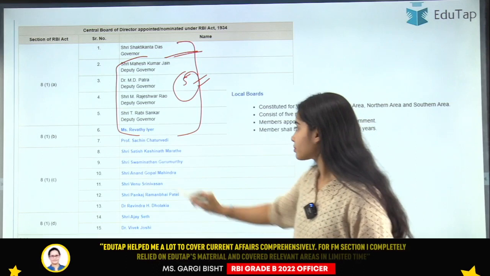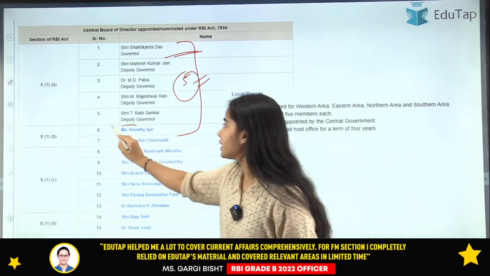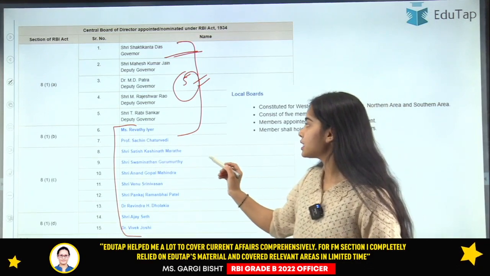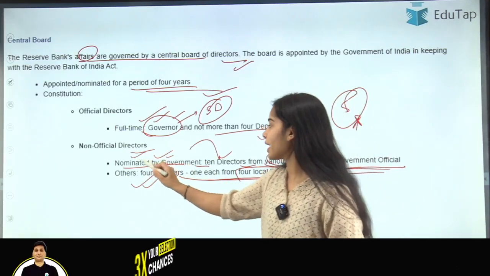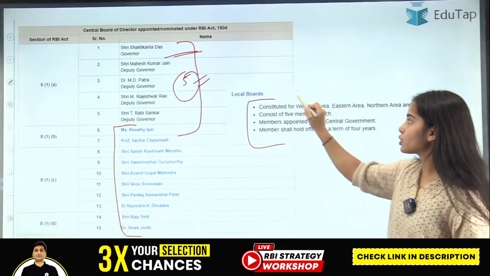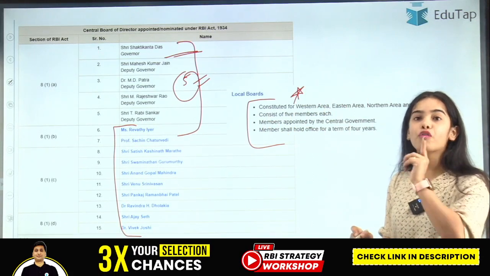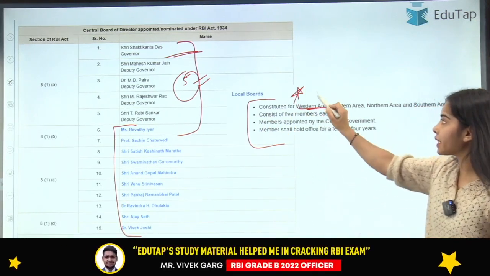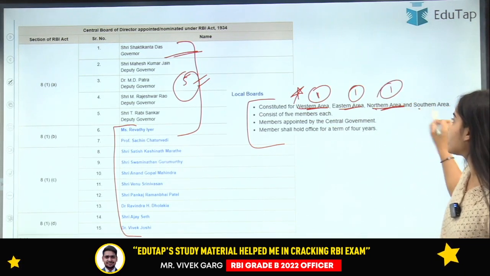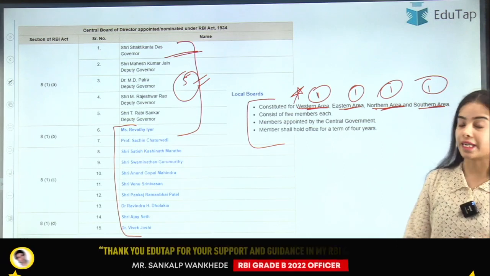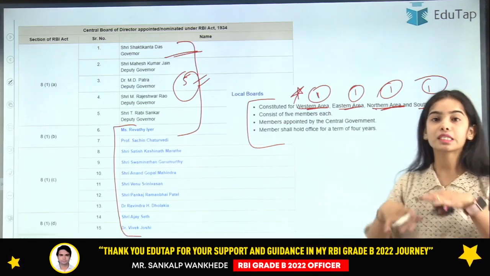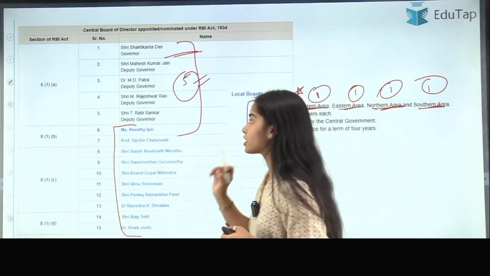Then there are the 10 members that have been nominated by the government. They are the non-official directors. Then from the local boards also there are 4 members, 1 from each local board. From the western area there is 1 director, from the eastern area there is 1 director, from the northern area there is 1 director, and from the southern area there is 1 director. So these are the 1 each from the 4 local boards. This is the constitution of the Central Board of the Reserve Bank of India.